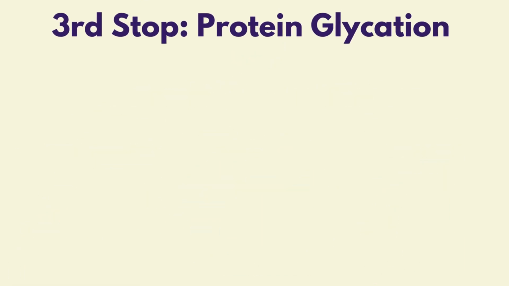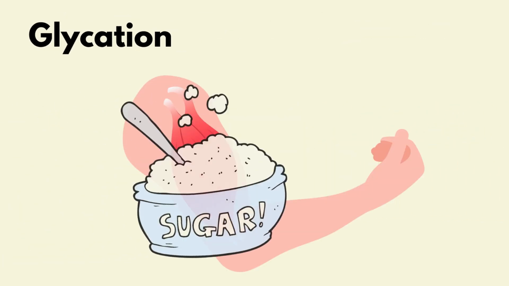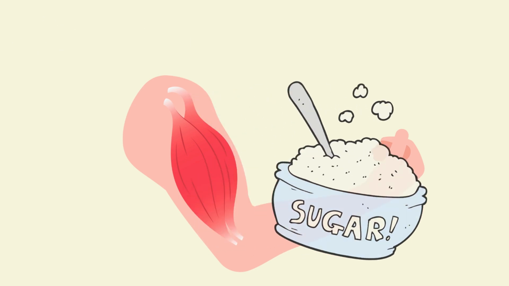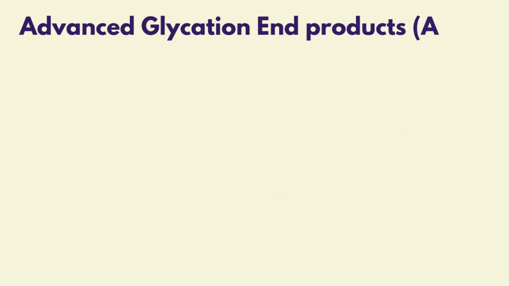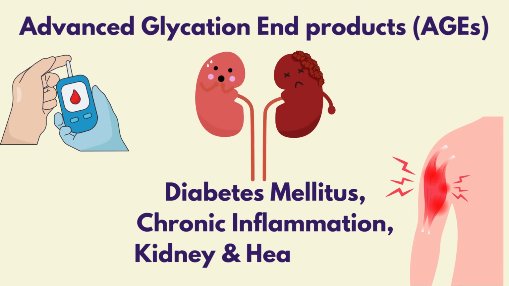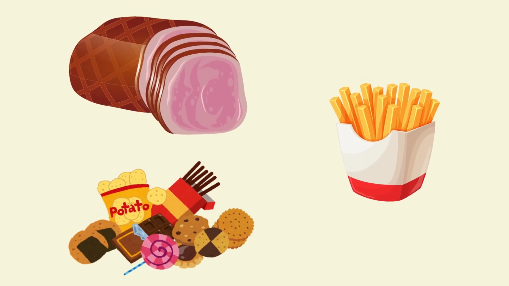Third stop, protein glycation. How protein and glucose are glued together. Protein glycation is the process of sugar attaching to proteins in the body, destroying the body's function. With protein glycation, advanced glycation end products, or AGEs, are produced due to oxidation of proteins and are irreversible. The rapid formation of AGEs leaves an individual at risk of the development of diabetes mellitus, chronic inflammation, and kidney failure. If protein glycation is not properly managed, it can cause heart failure. Some foods to avoid that are high in AGEs are processed meats, fried foods, and sugary foods.